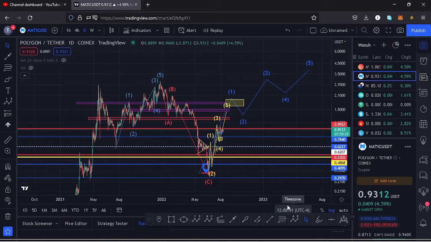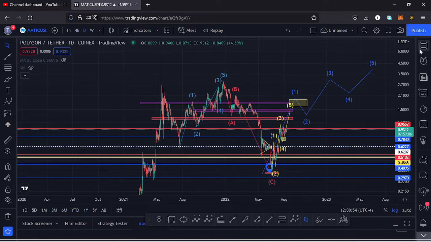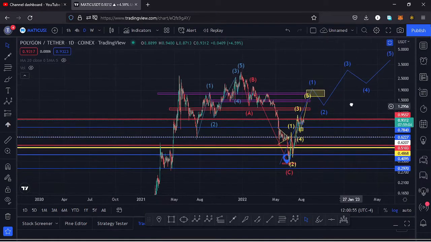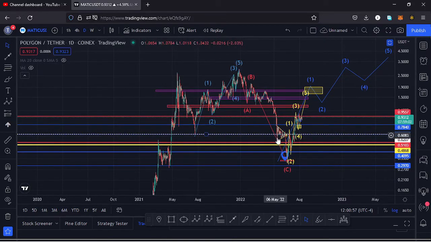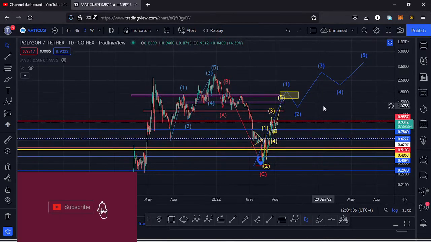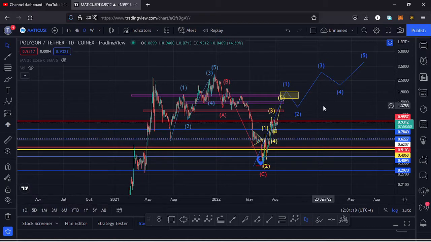update on Polygon Matic, whose current price stands at the $0.9312 mark, and here on TradingView the market is up by 4.59%. And in this video I want to give the key scenarios that I expect to play out, basing my analysis on the Elliott waves and the Fibonacci's, and also the key areas of support and resistances. So if you're interested in such content, make sure that you stick around till the end of the video, and I'll kickstart the video by giving a brief of what has been happening on this chart.